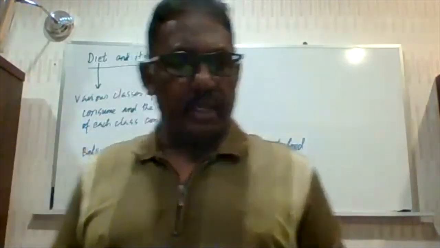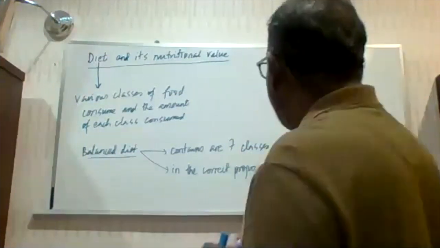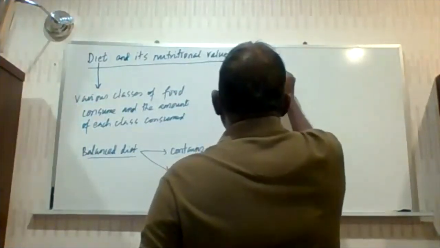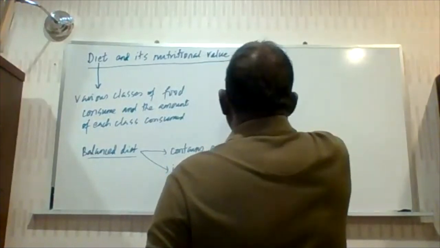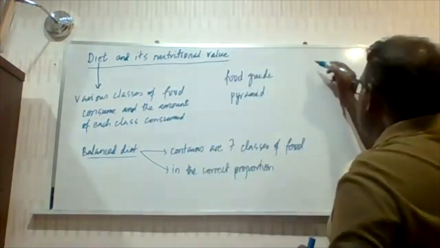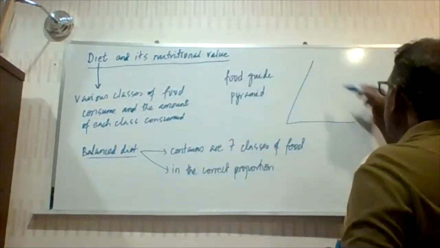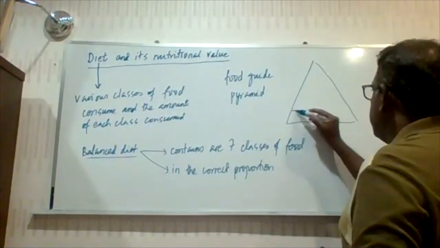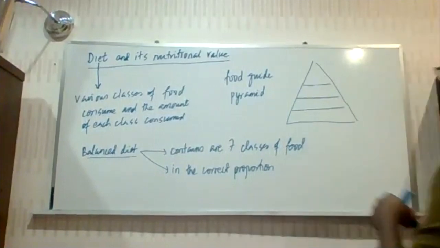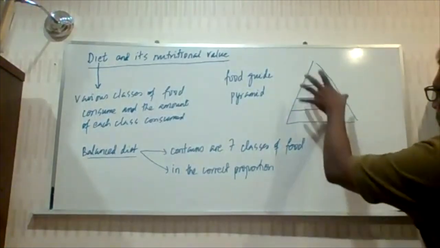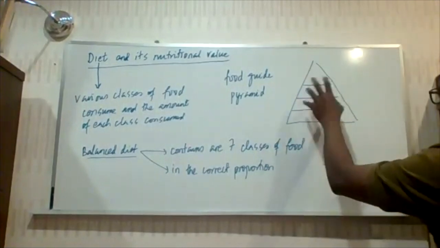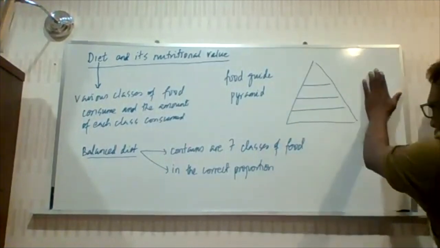Now, there is such a thing as what we call a food guide pyramid. It is shaped in the form of a pyramid and divided into many sections, and it displays the various types of food a person should consume.